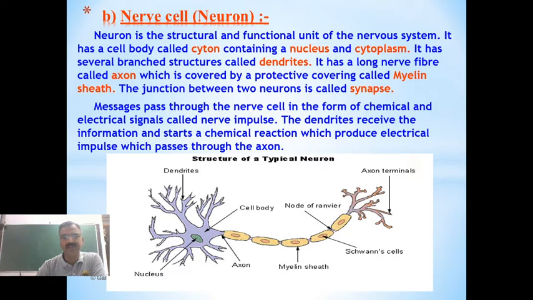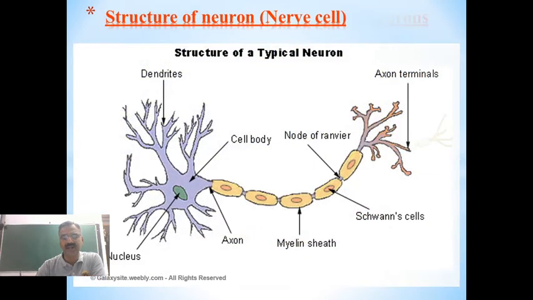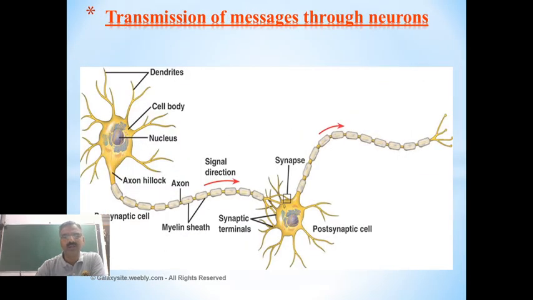And we will see later on. Once the dendrons receive the stimulus, they produce electrical impulses through some chemical changes. The chemical changes which are responsible for producing the nerve impulses, that is what we call electrical impulses.